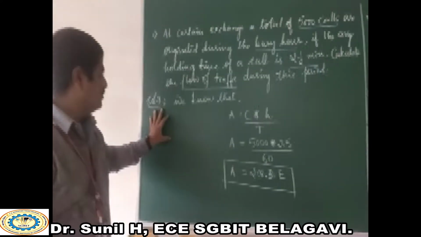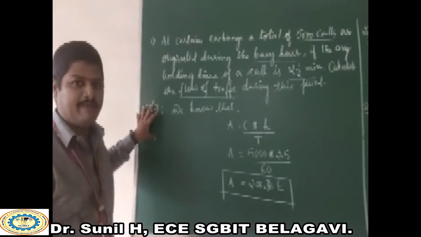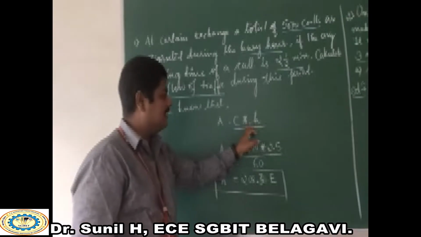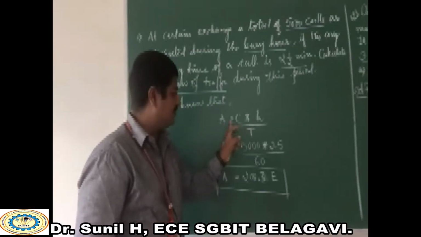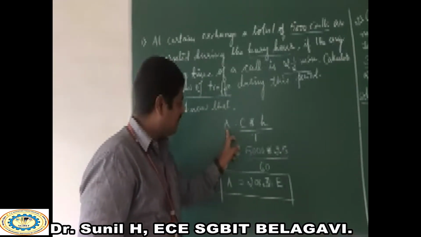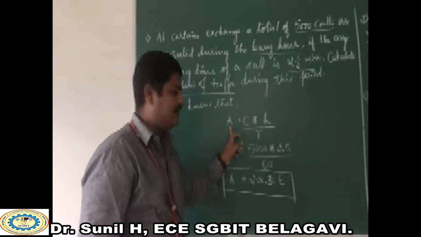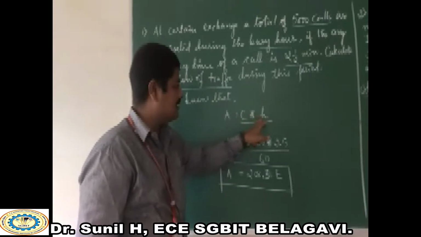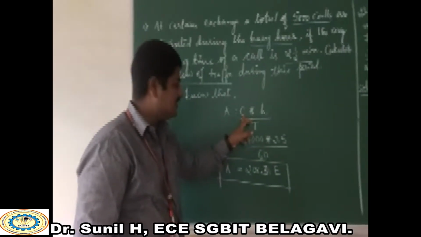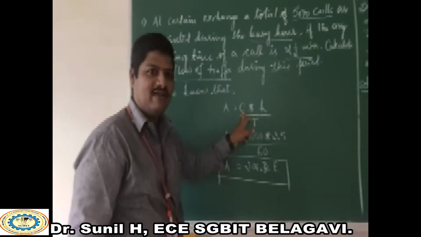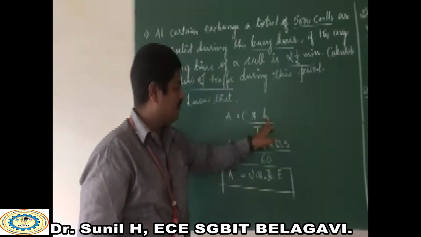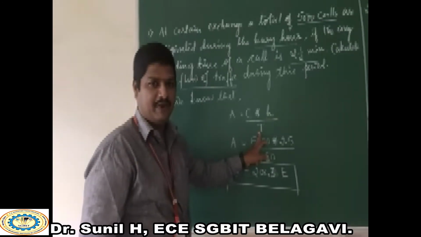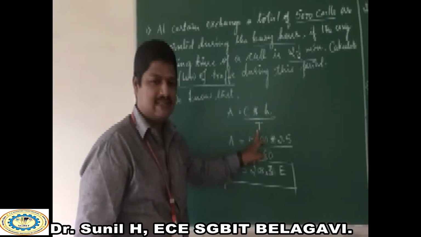Okay, now we look at the solution part of this. As we know that A is equal to C into H divided by T. So this is the equation we have. Now if I want to find out the traffic in terms of erlangs, then we have the formula A is equal to C into H divided by T, where C is equal to number of calls arrival at that particular time, where H indicates holding time and T is nothing but what? Time period. That is always equivalent to 60 seconds.